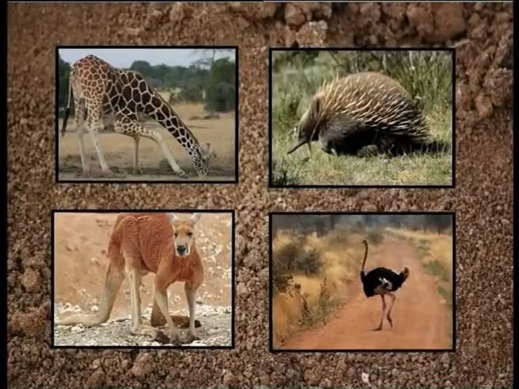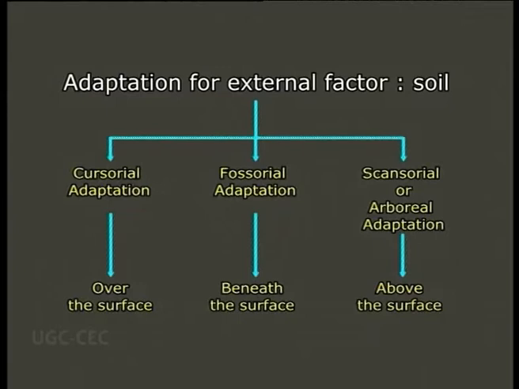Now, let us get more information about the external factors to which living organisms show their adaptations. The most important external environmental factors to which organisms are adapted include soil. Some organisms are adapted to live entirely in soil. Lull in 1952 classified structural adaptations into different types based on the external factor soil, which include cursorial adaptation. Cursorial animals show adaptations for living over the hard surface of the earth.